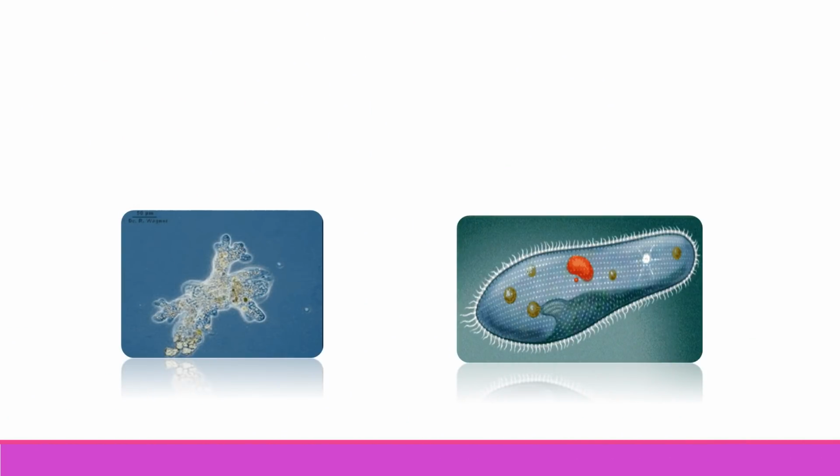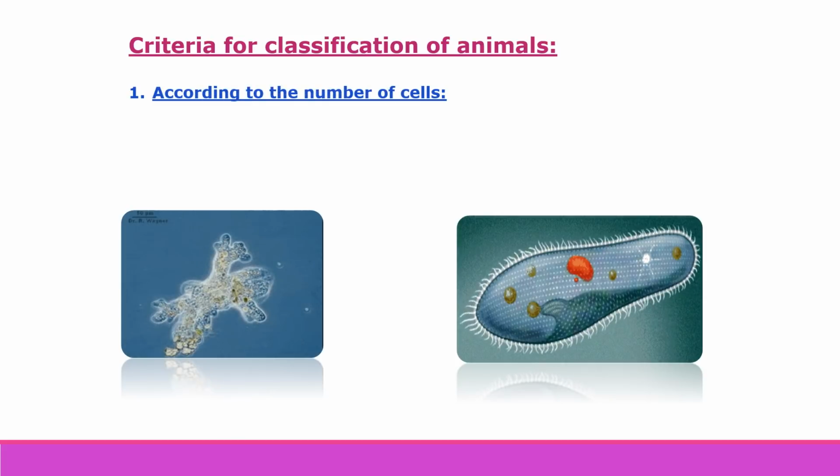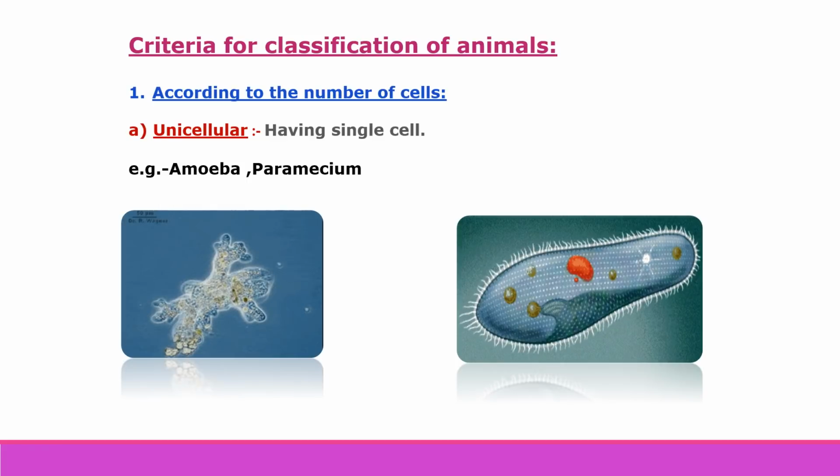Now, the next topic is criteria for classification of animals. The first criteria is according to the number of cells. There are two types, that is unicellular and multicellular. Unicellular animals means those who are having a single cell or only one cell. For example, amoeba and paramecium.